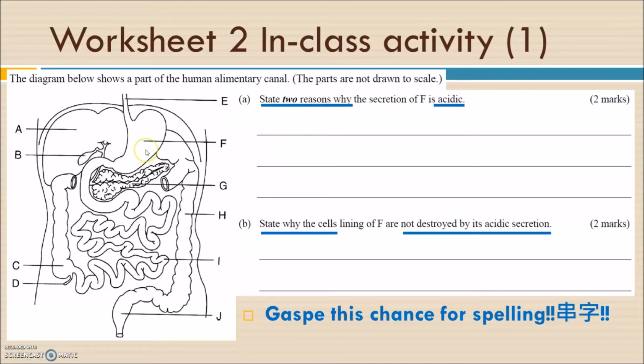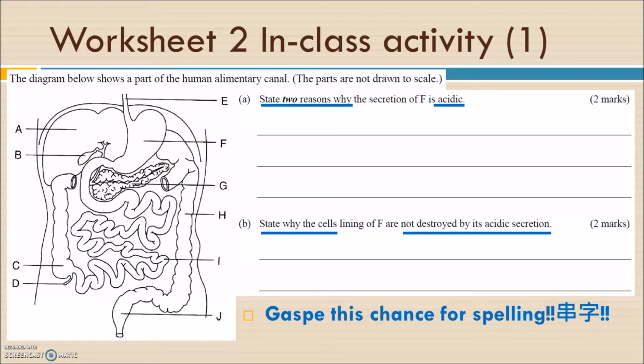Organ F is the stomach. So why is the secretion of the stomach acidic? Don't misunderstand the question. This question is not talking about what the gastric juice contains to make it acidic.